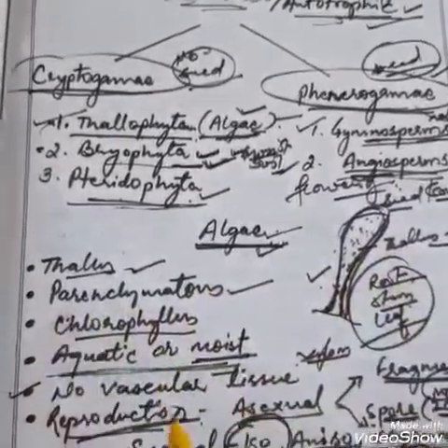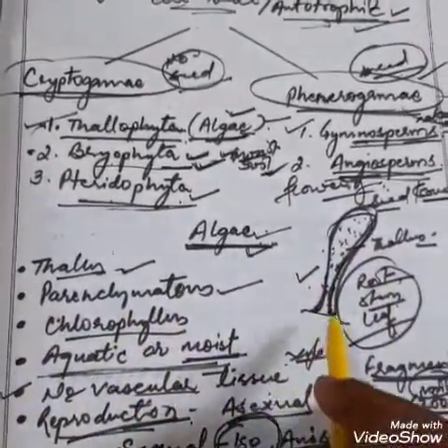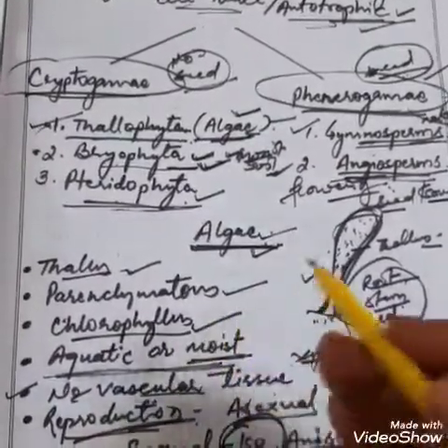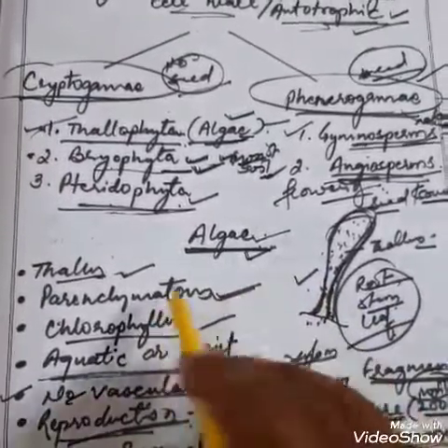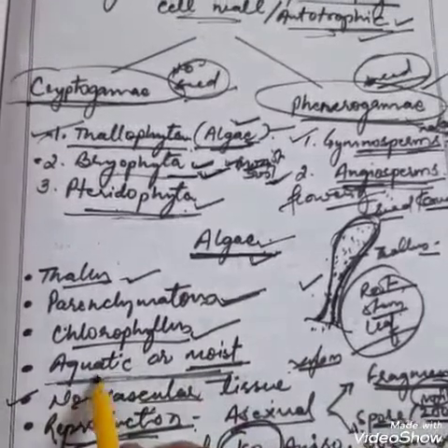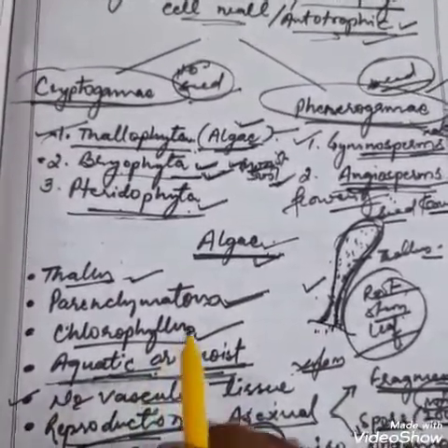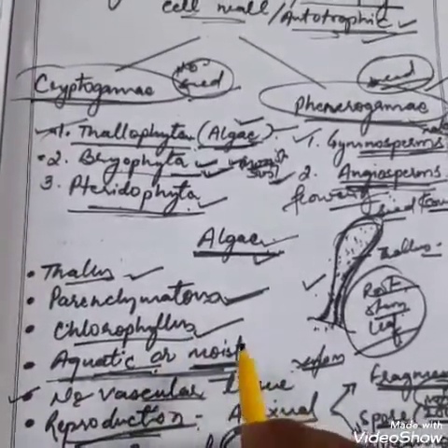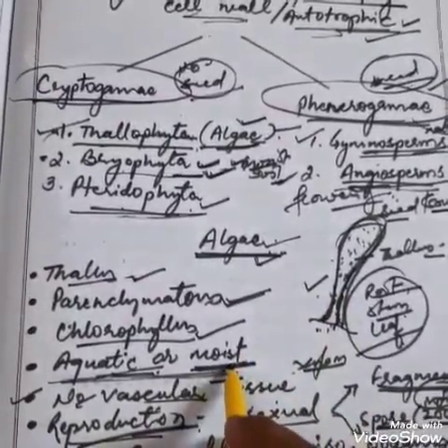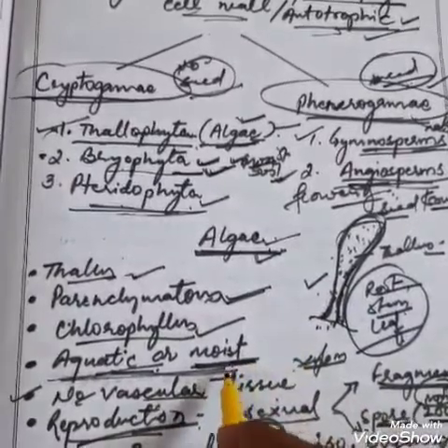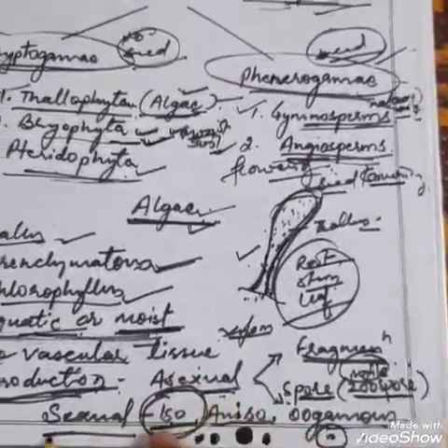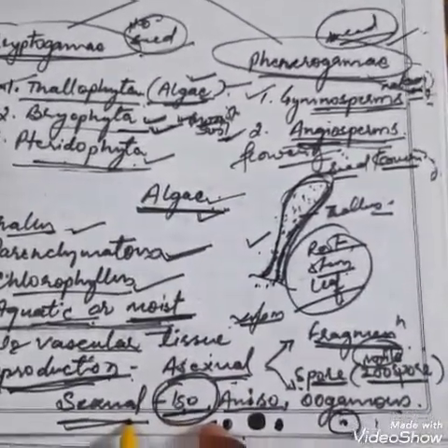They don't have any vascular tissue, that means xylem or phloem or any transporting tissue in their body. They are chlorophyllous, you already know about it. All the cells are parenchymatous cells. They are mostly aquatic. They are found in water, and sometimes at moist places such as some branches of trees or moist rocks. They do asexual reproduction and sexual reproduction both.